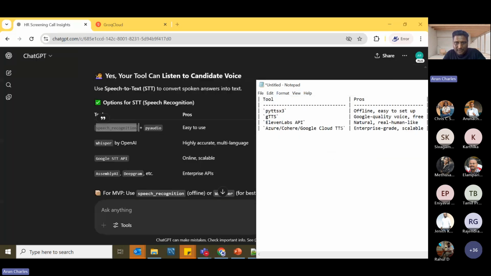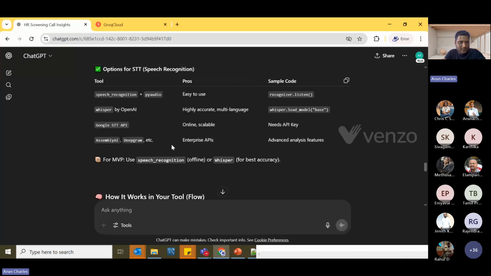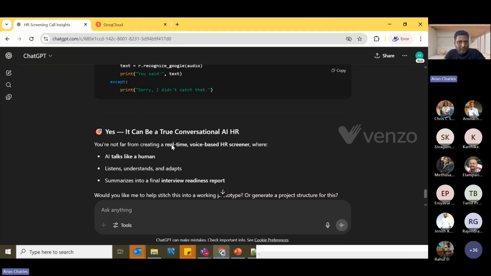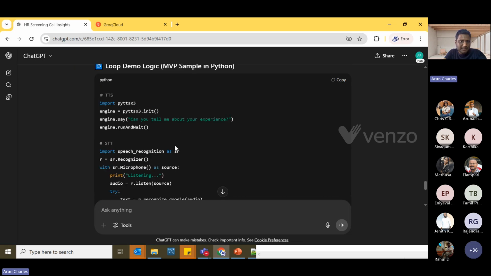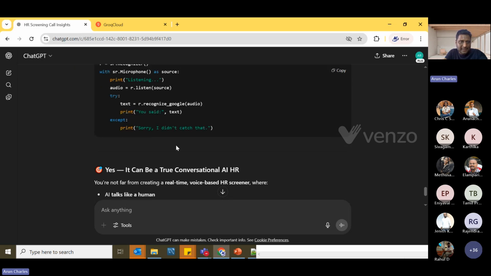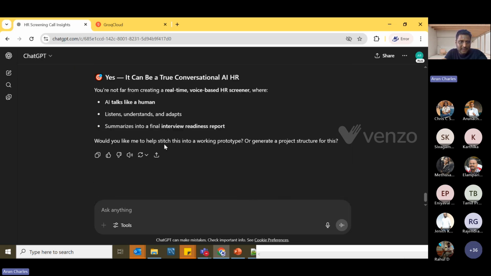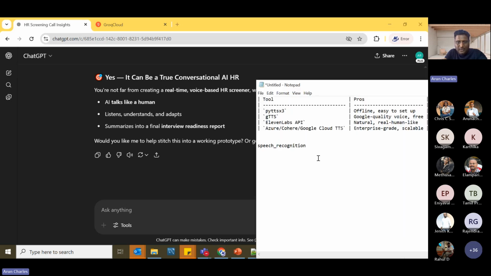I'm noting that also: this one, and speech recognition. Now it is also giving you some example code, like this is how it will look and how it will work, and it will again try to push you, asking do you want me to start, do you want me to put the code.